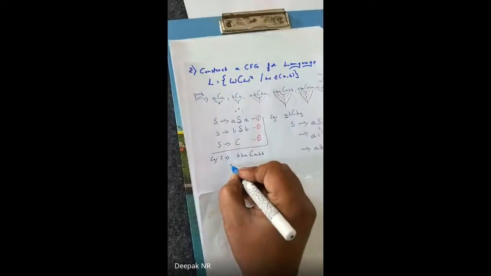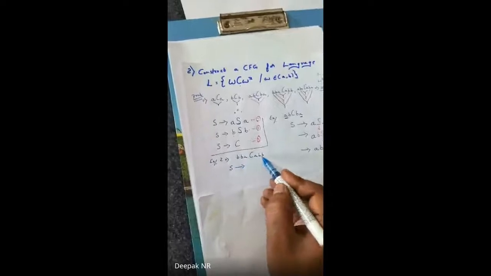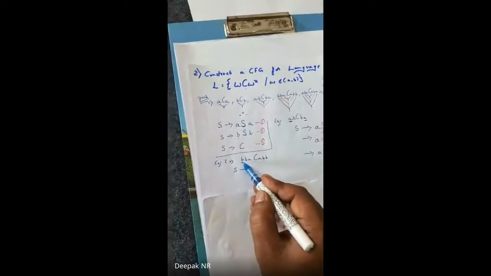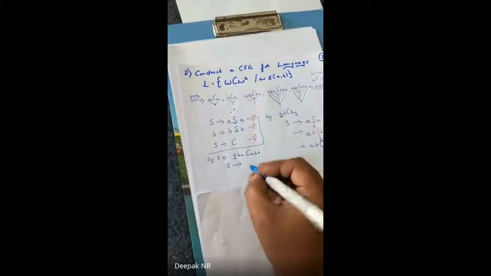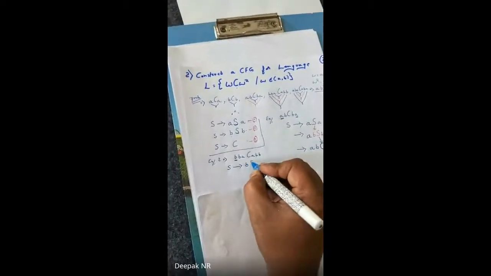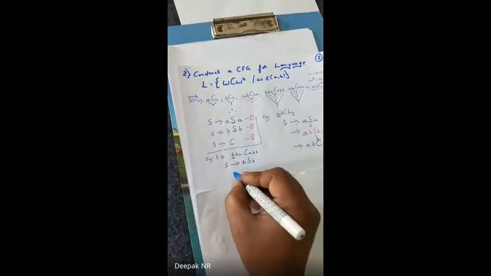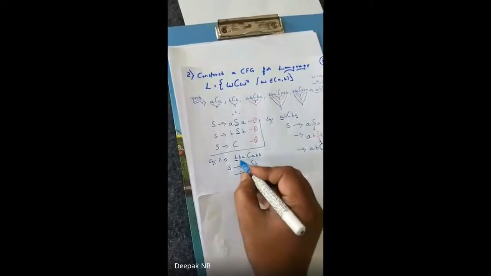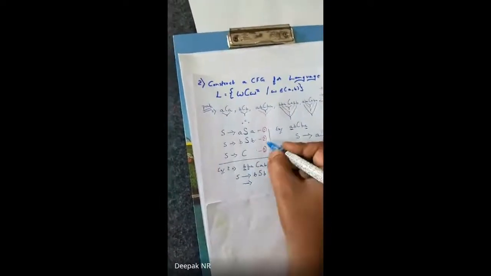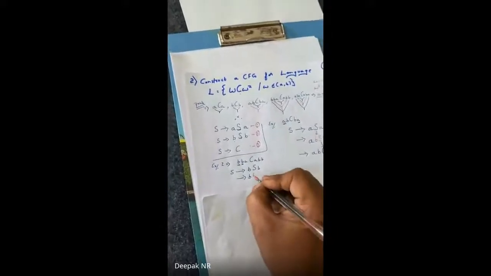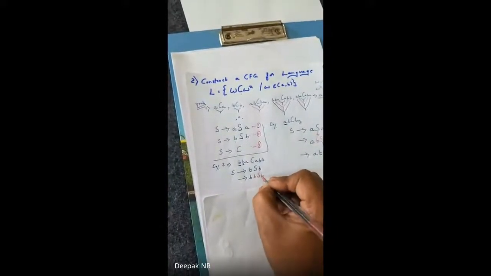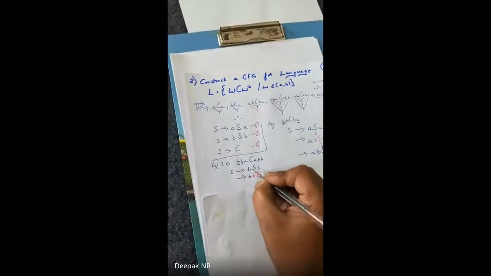I will take S as the starting state. Now for B B A C A B B, what is the first letter? B. So which equation do I have to take, 1, 2 or 3? I'll take equation number 2, so I use B S B. Correct? Now the next letter is B. Again I took equation number 2, so this will be B B S B B, where this S I replace.